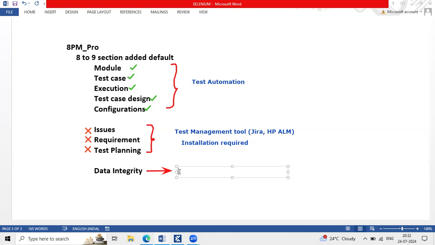Thank you. But Saida, we use these management tools in real time. We interact with these management tools for the creation of defects and bugs, and we assign those bugs to the developer. That is a different task. You should know the test management activities. I'll explain tomorrow how we are going to use them. I have Jira access. I'll show you how we create requirements and defects, all this stuff. Okay, Anusha. We will take the requirement from there only.